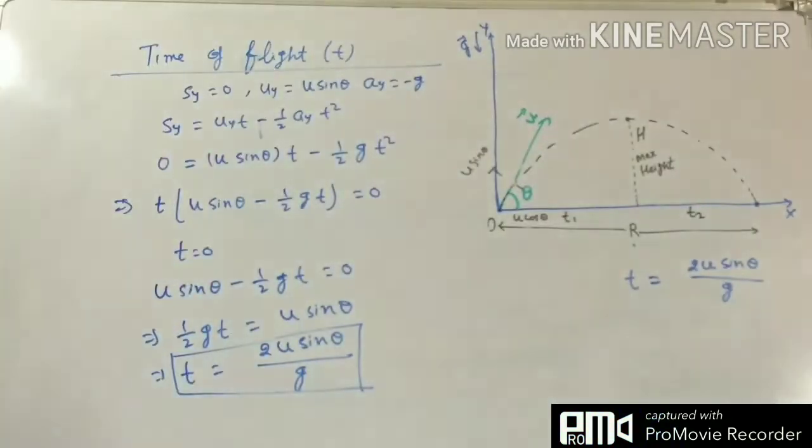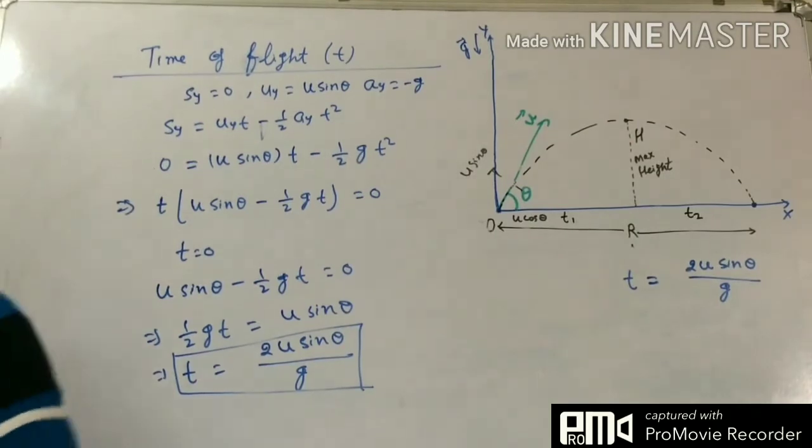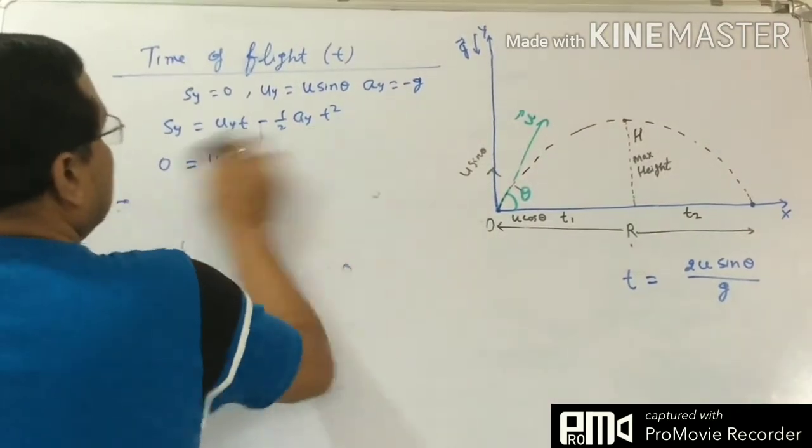Fine. Now see the second thing, how we can find out the horizontal range.